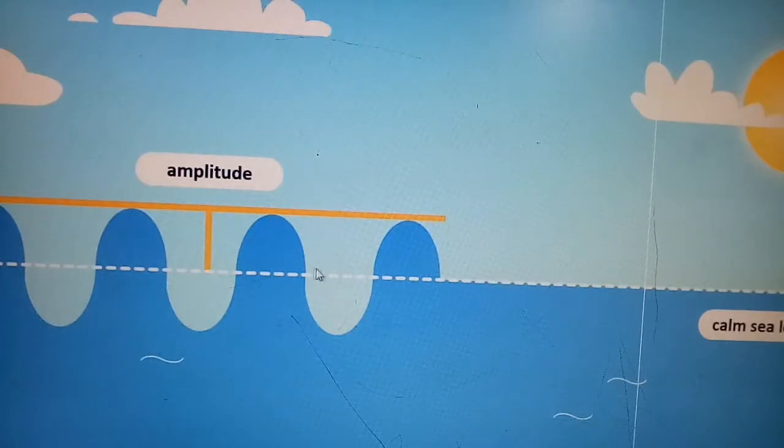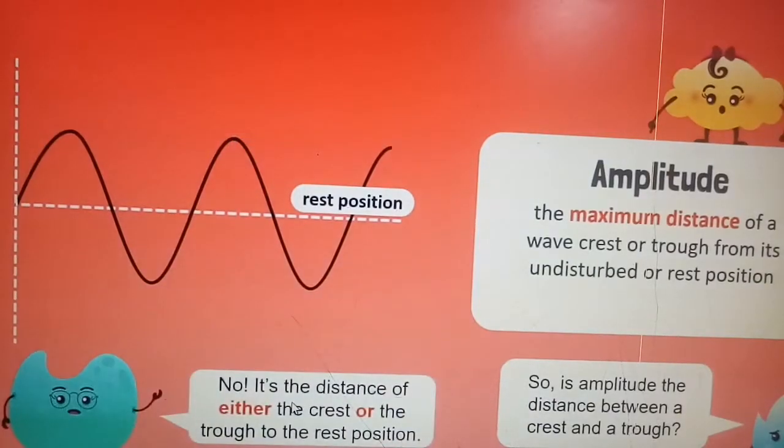This is the maximum distance in the upward direction, and this one is the depth of that wave, so we can also say that it is the trough. So from the mean position, whatever the maximum distance in the upward direction or in the downward direction, that is called the amplitude of the wave.